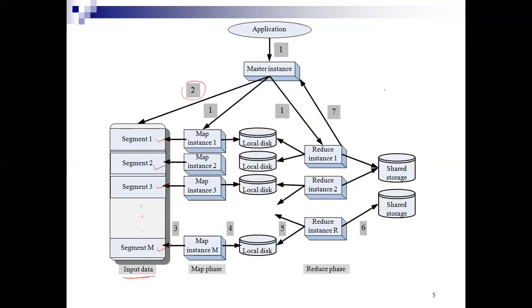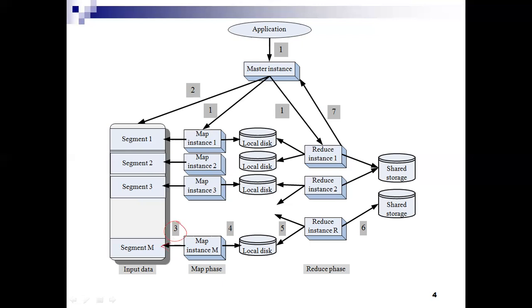Then we'll see the third one. So what is the third step? It says each map instance reads its input data segment and processes the data. Here we have the map instance.